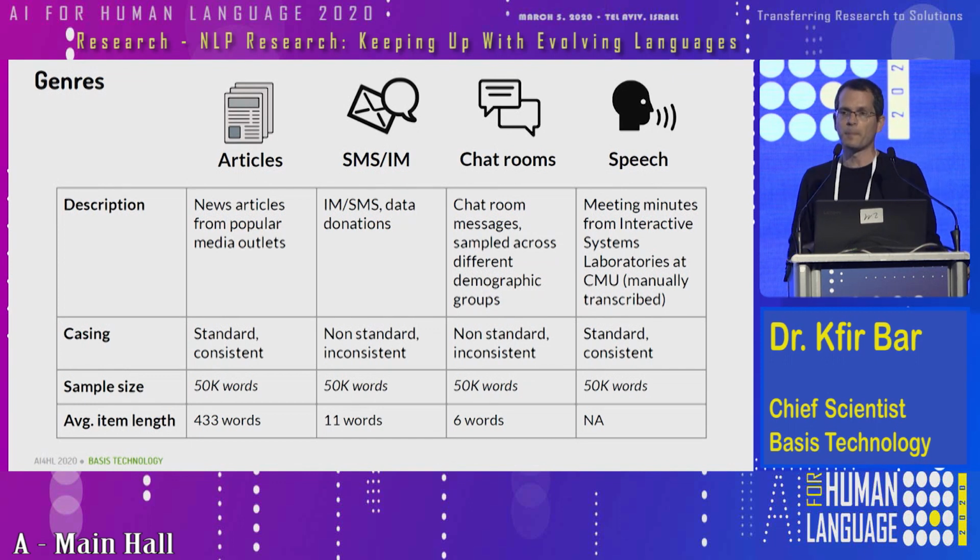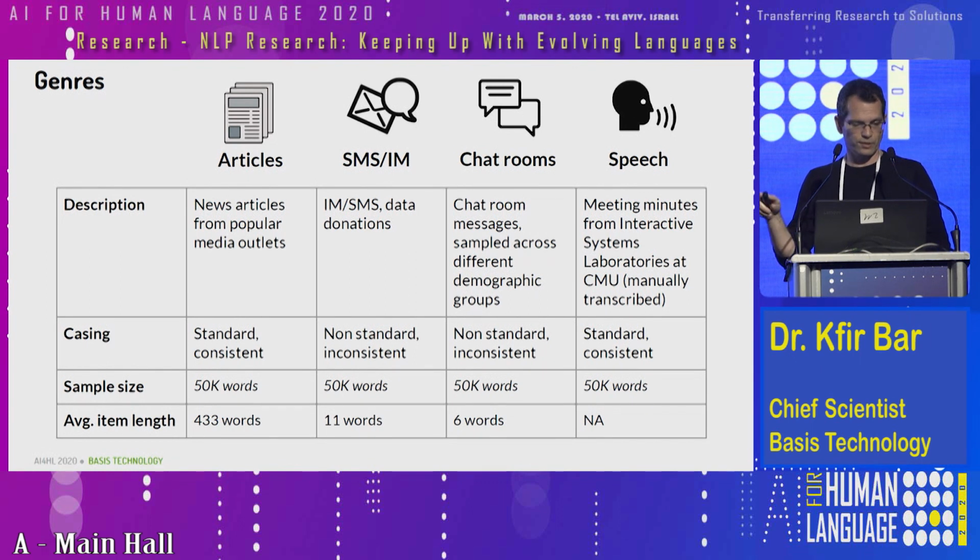So here specifically, we'll look at chunks of text of 4 different genres. We have news articles, instant messages, chat rooms, and speech transcriptions. And we took a sample of about 50,000 words of each one of them, which we used to calculate a few things that I will show you next. The news articles were selected from a few popular media outlets. And then the instant messages were donated by a relatively large number of people.